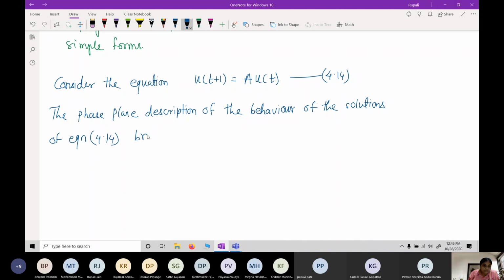breaks in a natural way into a number of cases, based on the eigenvalues. Okay.